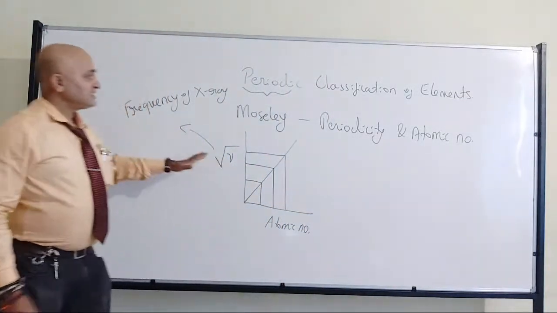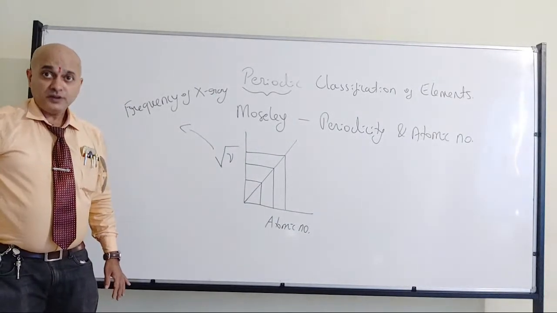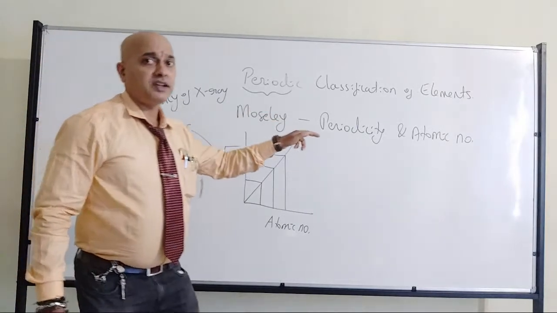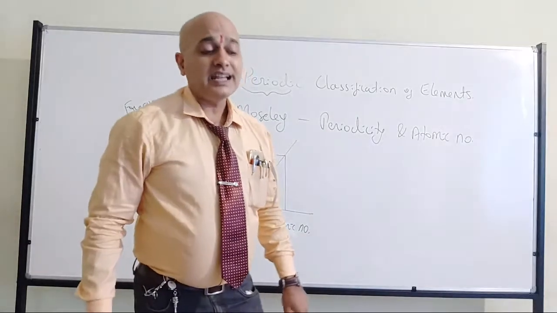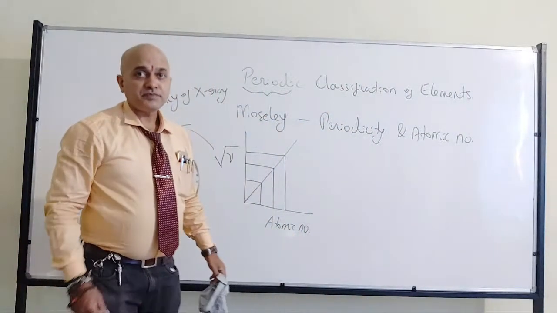Okay, now. So that's Moseley's contribution, who gave the first idea that there can be a relation between the periodicity of the properties of the elements and atomic number.